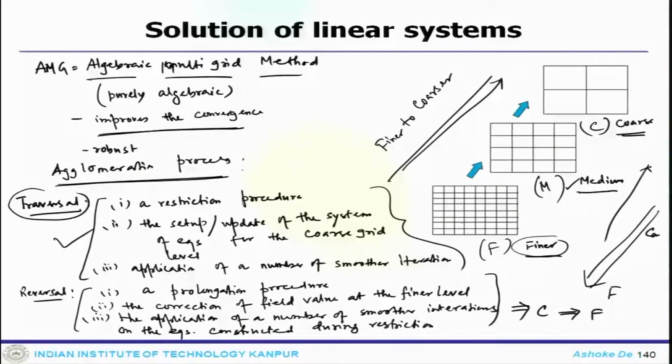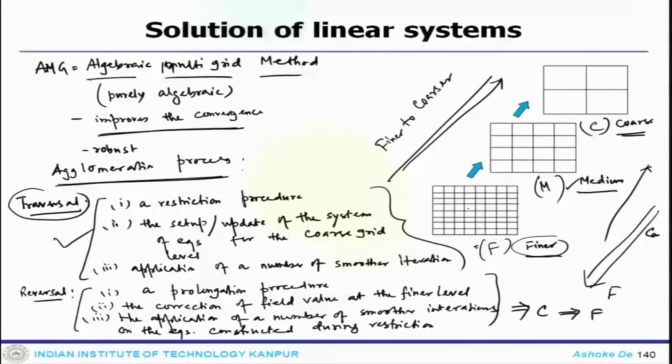Maybe this F actually is your finer grid level where you would like to obtain your solution, but then your iterative process will end up giving you some sort of an error, and convergence is low. So, in order to improve that, you refine it to 2 different grid levels, get your iterative solver, solve there, reduce your error due to the iterative solver, and translate back to the original level.